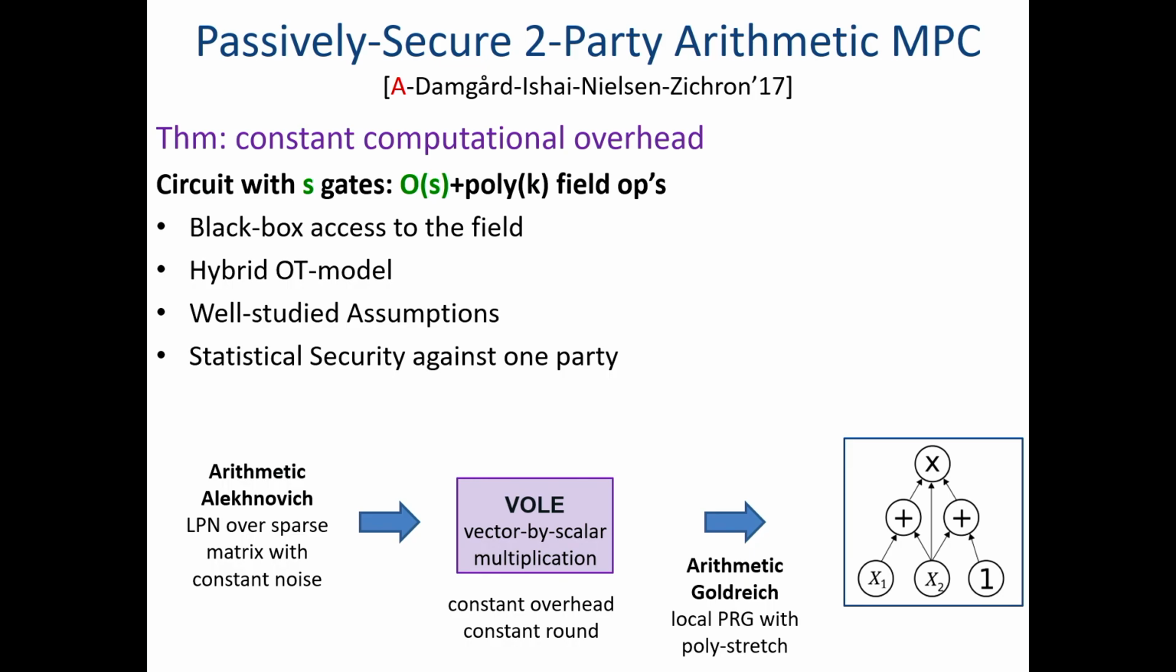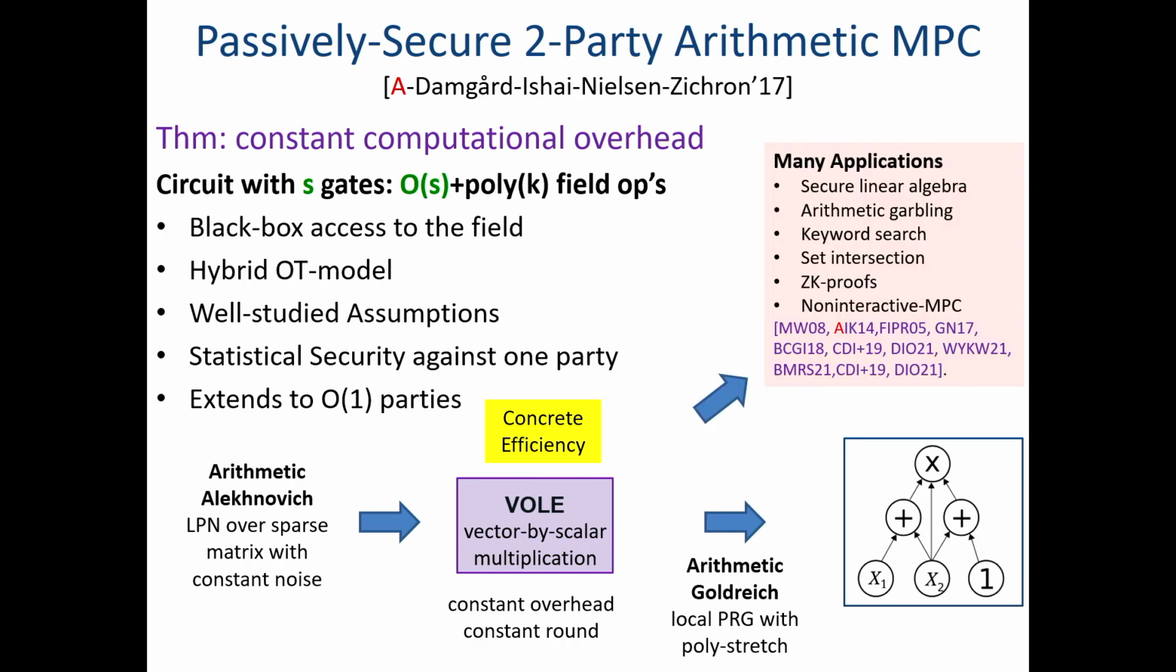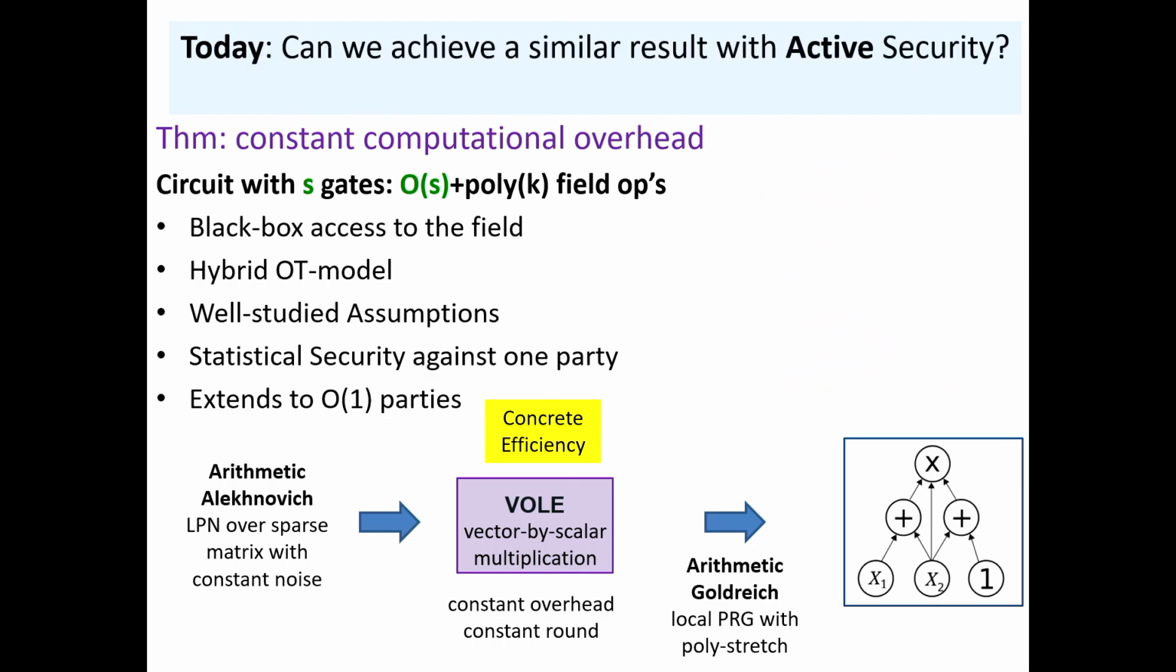And as a bonus, we got statistical security against one party, even UC security if you want. All these results I talked about were for two parties, but they extend nicely to any constant number of parties. So that was ADINZ. In fact, the protocols were sufficiently simple to be practical, at least at the VOLE level. So they had concrete efficiency. They were even implemented. And this is nice because there are many direct implications of this tool, from secure linear algebra to non-interactive MPC.